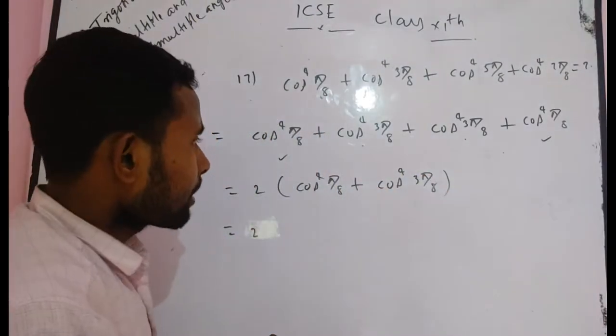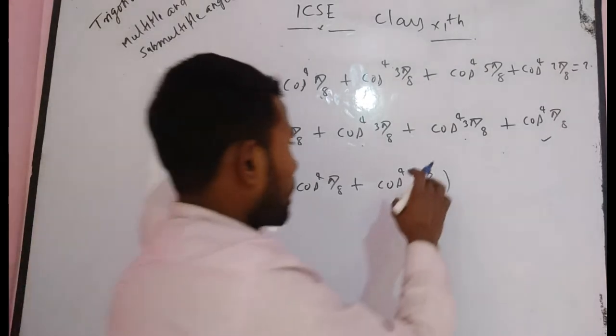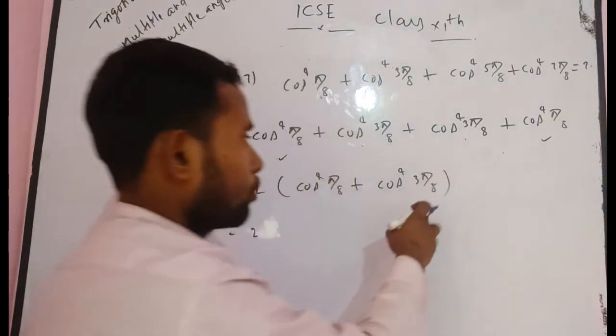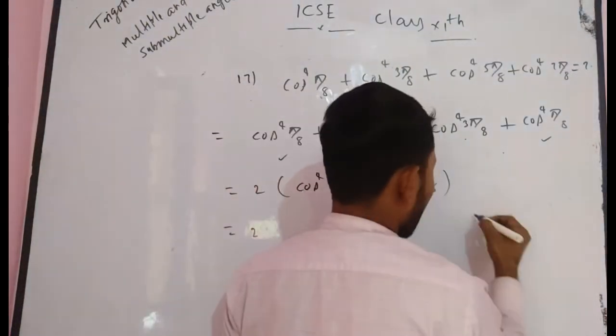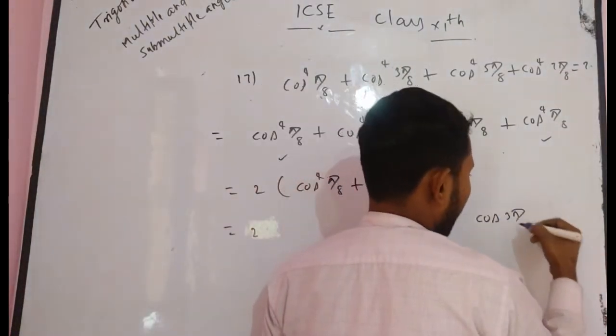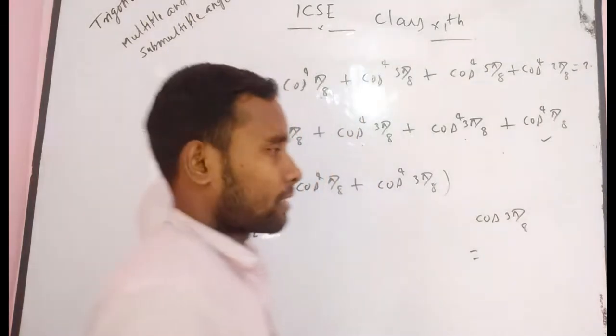Now I want to tell you again about cos 3π/8. What can you say about it?